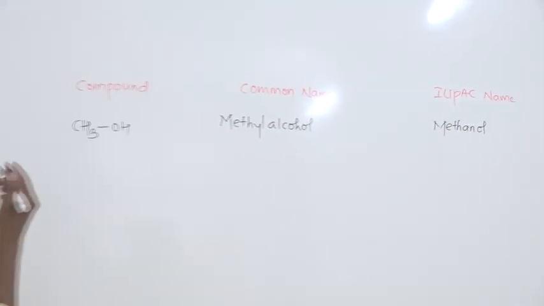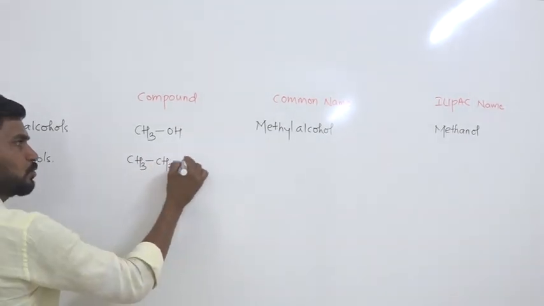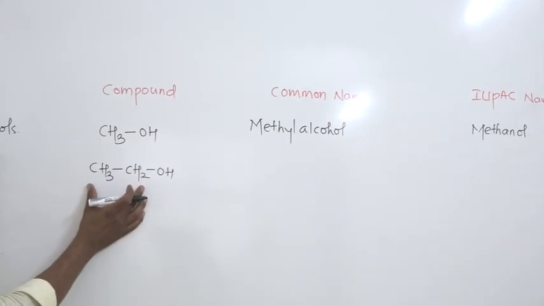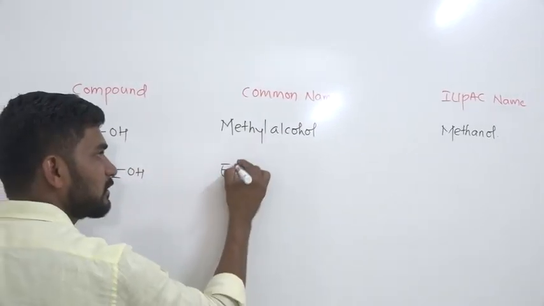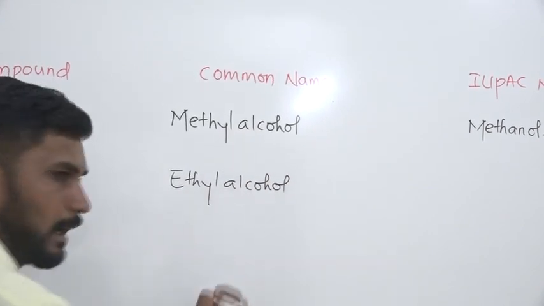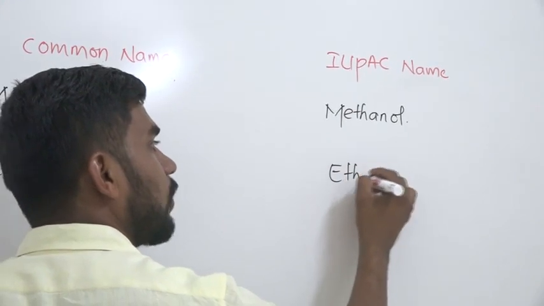Let us take another example, CH3CH2OH. The alkyl group here is the ethyl group. Therefore the common name becomes ethyl alcohol, and its IUPAC name becomes ethanol.